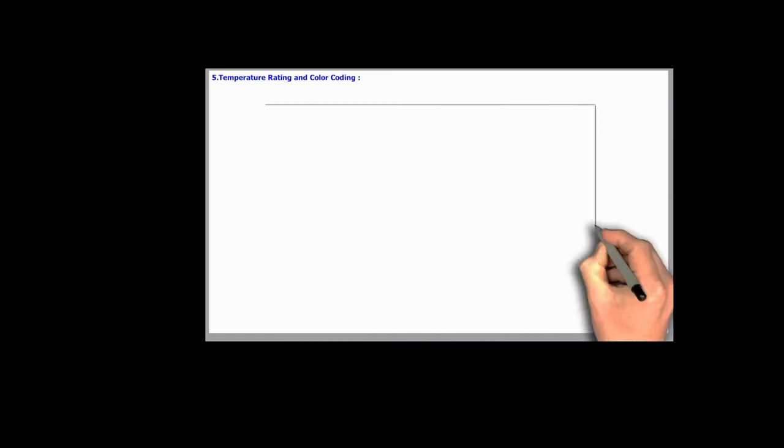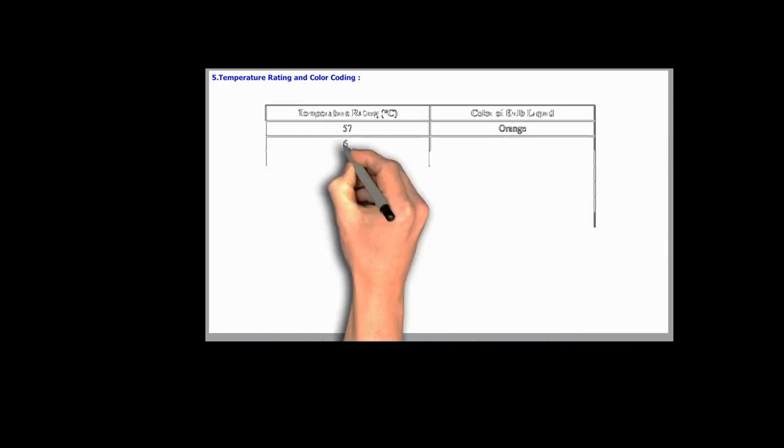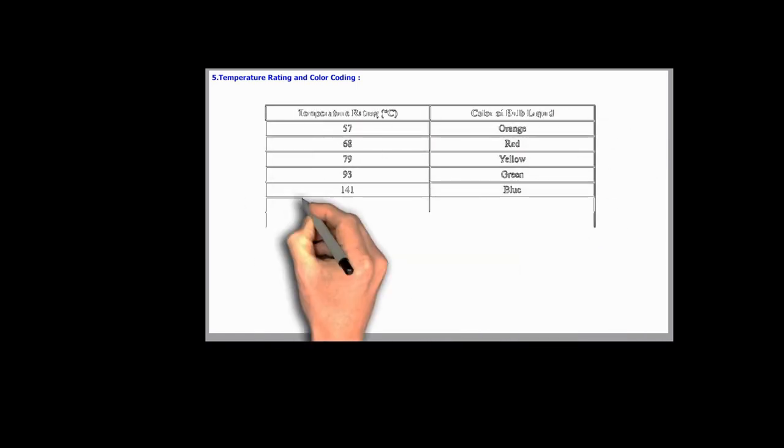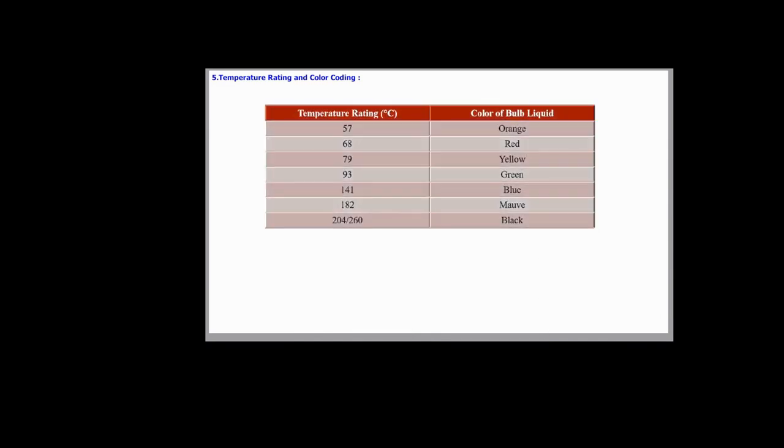The temperature rating of sprinkler must be at least 30 degrees Celsius higher than the highest anticipated temperature at the installation location. Each sprinkler bulb contains a liquid that changes color based on its temperature rating, making it easier to identify in the field. Here, how the temperature rating correlates the color of bulb liquid is mentioned.